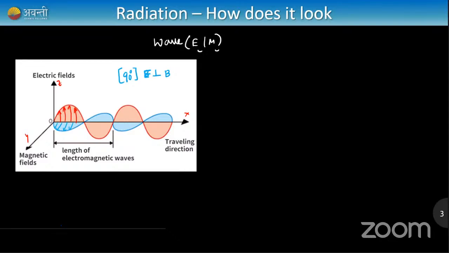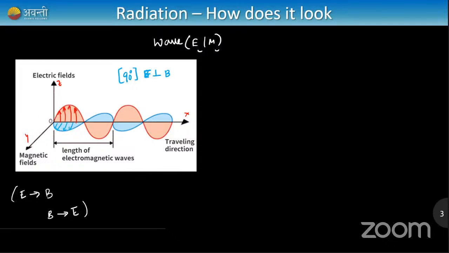We know from the last chapter that whenever the electric field changes, a magnetic field is produced, and whenever the magnetic field changes, an electric field is produced, right? This is somewhat the idea we got in the last chapter. Whenever current is changing, we get a magnetic field. Whenever the magnetic field is changing, we get current. Current is nothing but an electric field, right? So this is what we have studied.